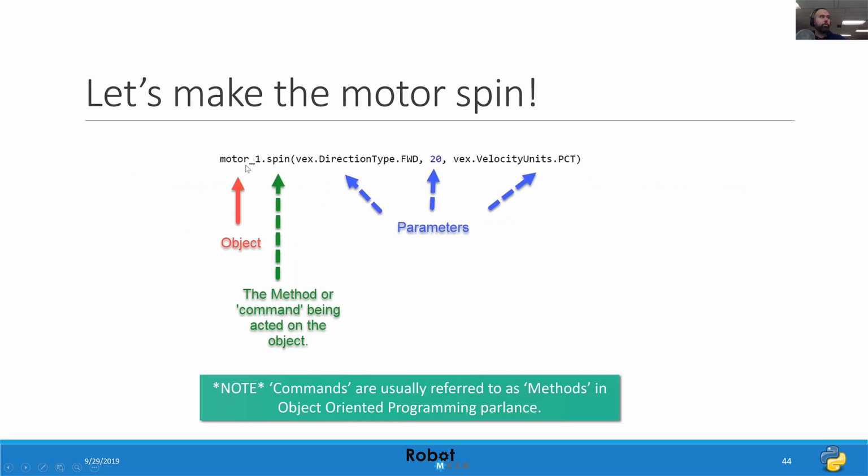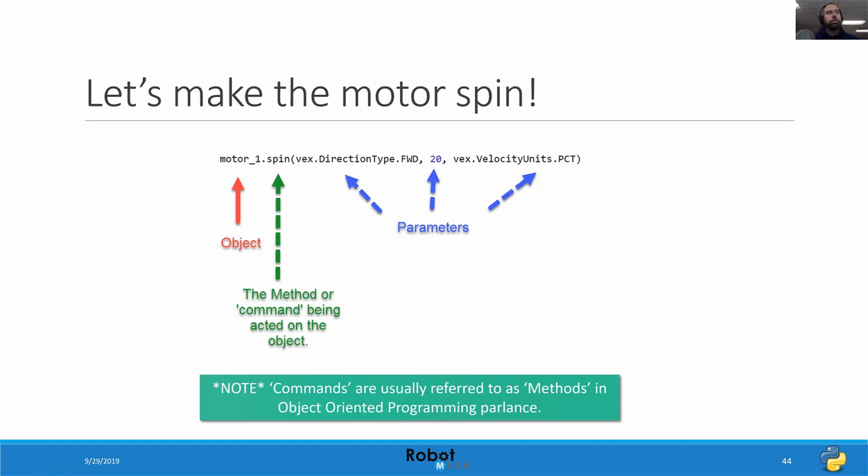So for example, motor 1, which is my object, is going to spin. And then this is the additional data that the command needs to execute. So what direction should we spin in? We should spin forward at, say, 20% power, okay? So object, method, parameters, or noun, verb, and then additional data needed to make the motor spin.